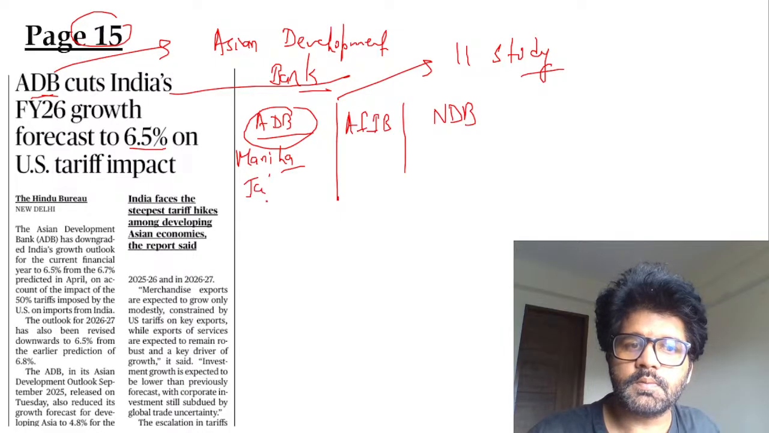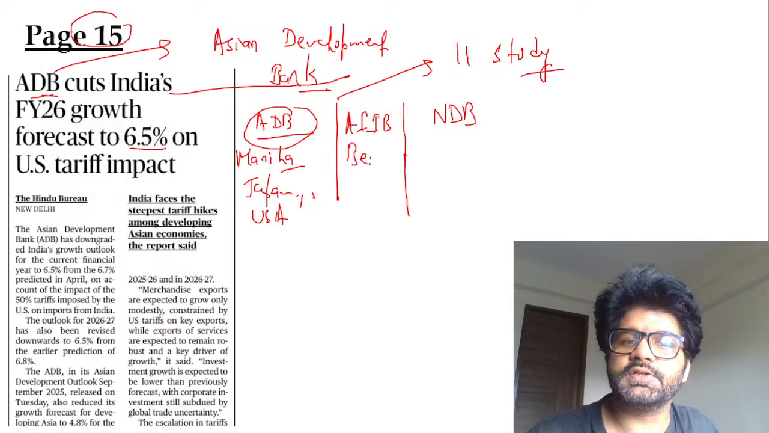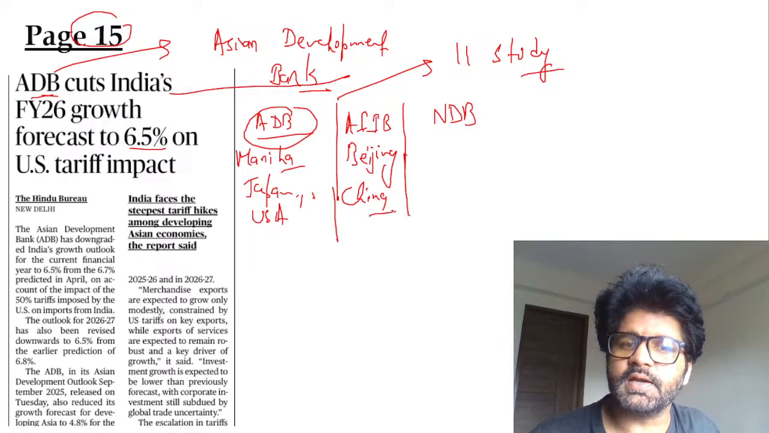Manila, Philippines, Asia Pacific region, they are mainly operative, but Japan and US, they are calling the shots. Asian Infrastructure Investment Bank, their headquarters is in Beijing. I will show you the comparative analysis chart. Headed by China. China is leading it.